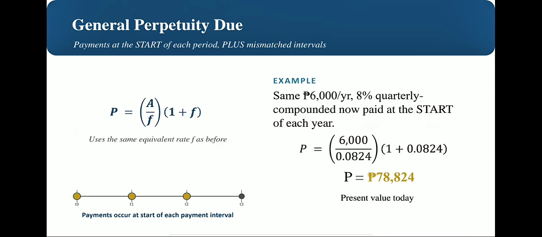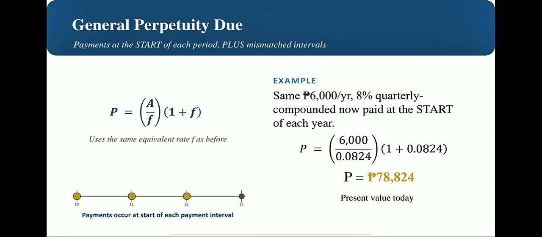Finally, we combine both twists, and we have the general perpetuity due: payments at the beginning of each period with mismatched payment and interest intervals. Now our formula is P is equal to the quantity of A over F times 1 plus F.